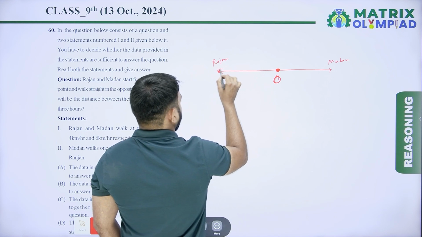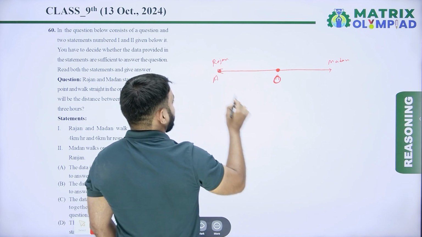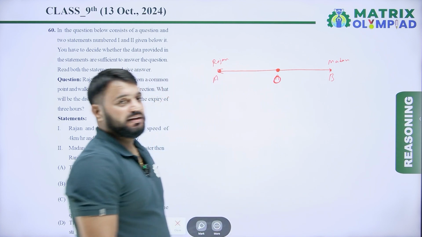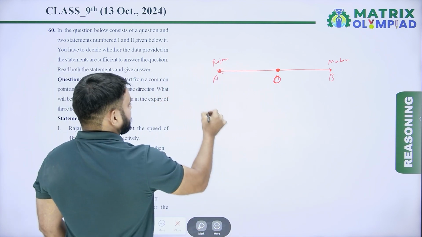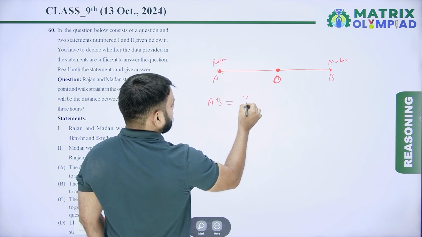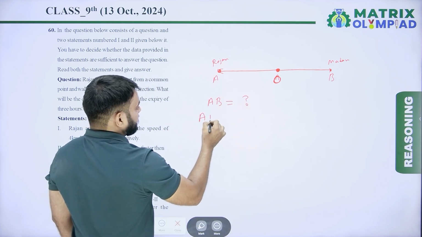Let's suppose A is the stopping point of Rajan and B is the final point of Madan. Now find the distance between A and B.